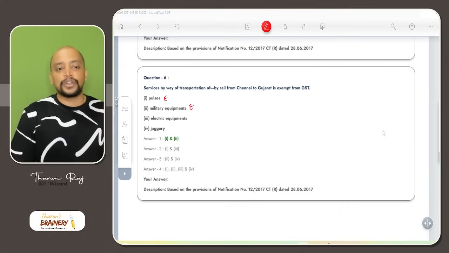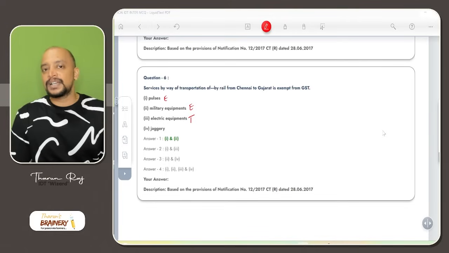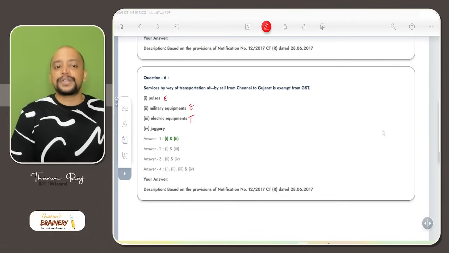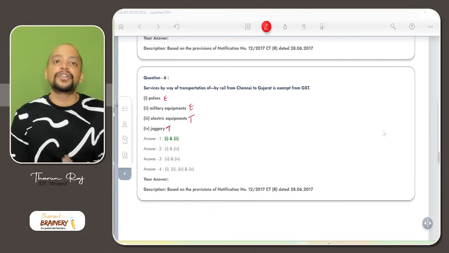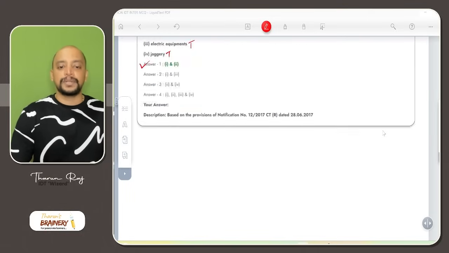Military equipments, defense equipments, exempted. Electric equipments, we don't have any exemption, that will be taxable. Again, jaggery will not come under agricultural produce, so due to that reason, we don't have any exemption. It will not come under food grains also. So therefore only 1 and 2 are exempted, and the next 2 will be taxable.